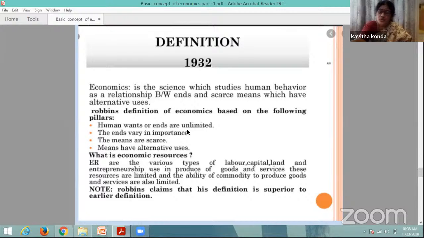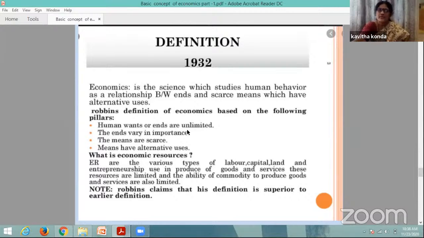So we have to choose the important want which can be satisfied with our limited incomes. The ends are very, very important. Why? Because ends are the destiny for human beings. Human beings want to satisfy their wants, and that's why goods and services are produced to satisfy human wants. For satisfying wants we need resources, which are scarce, and scarcity is the main problem. It means the resources have alternative uses.